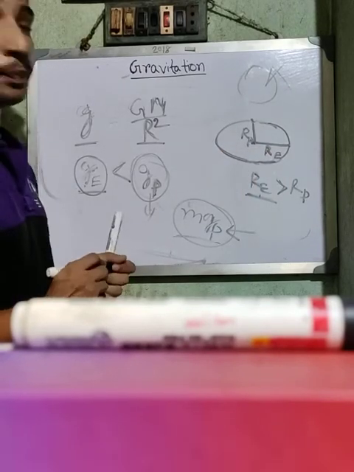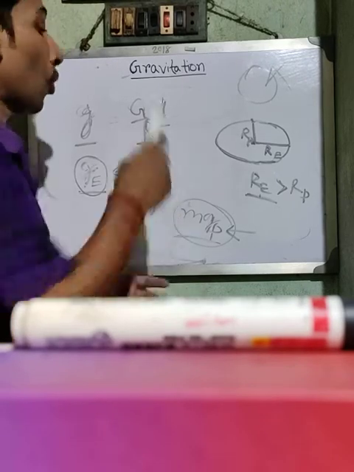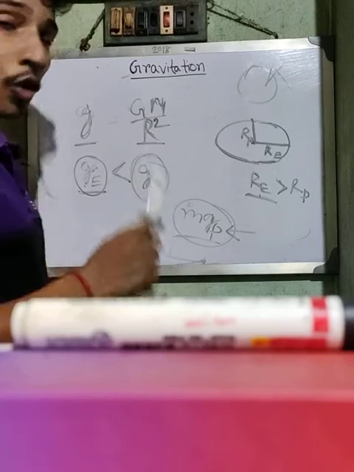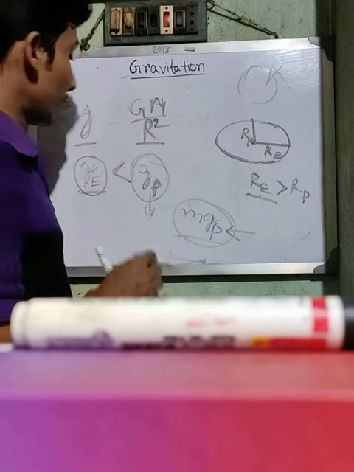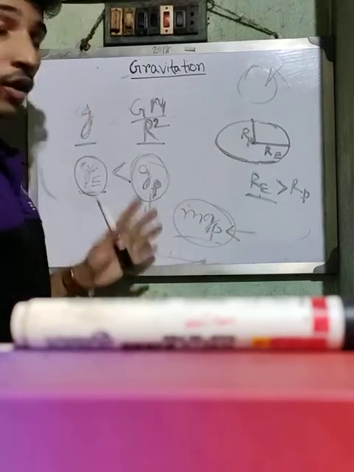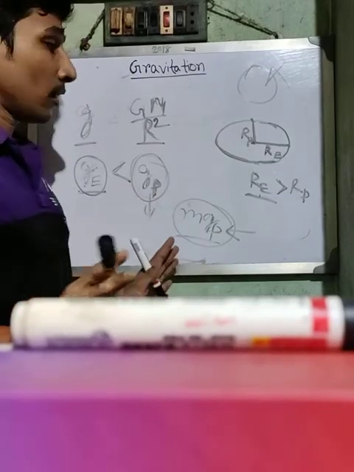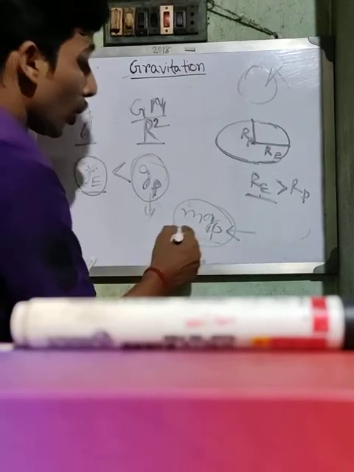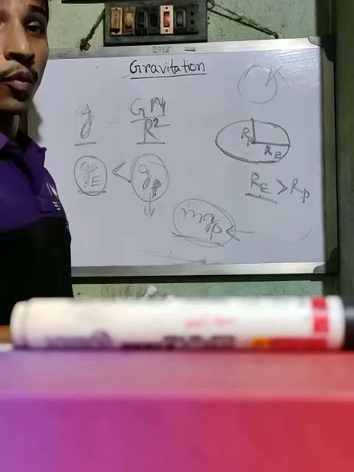So if you take an object and measure its weight in the polar region and at the equator, you will get more weight, not mass, in the polar region than the equatorial region. Clear? Why? Mass is the same everywhere, but weight is different because weight is also the force of attraction, or gravitational force, or force due to gravity.